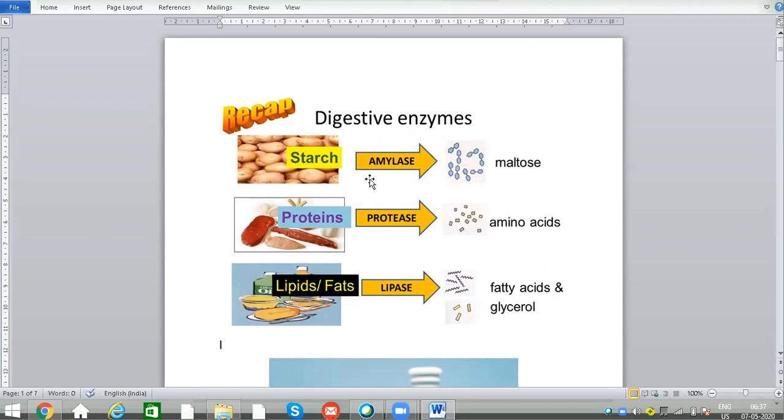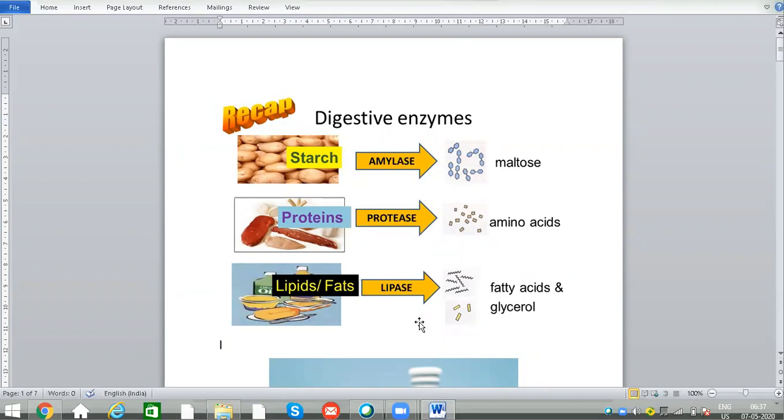If you see the amylase, it is useful for converting starch molecule to maltose. This amylase is present in mouth and also gastric region. Protease, which is present in gastric region, converts protein to amino acids.